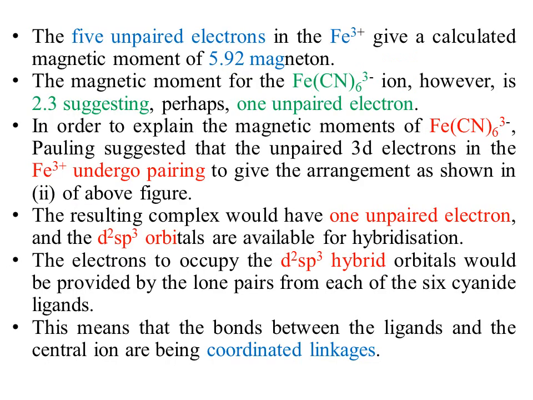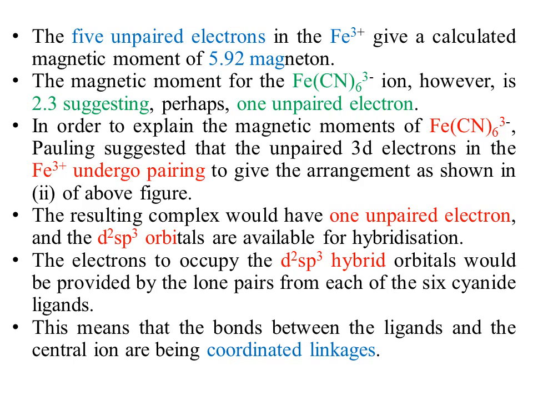The 5 unpaired electrons in iron plus 3 ion give a calculated magnetic moment of 5.92 Bohr magnetons. The magnetic moment for hexacyanoferrate ion, however, is 2.3, suggesting perhaps there is only one unpaired electron.